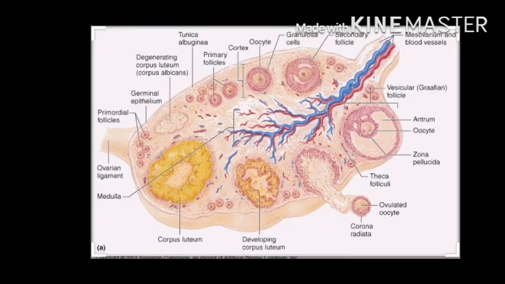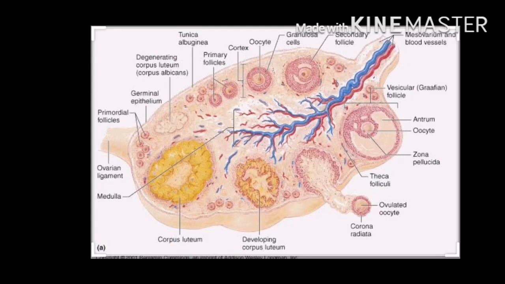So ova comes out through that Graafian follicle, and the empty structure, that is the corpus luteum, acts as an endocrine gland. And if the fertilization does not take place, then what happened? That corpus luteum degenerates into a white scar called corpus albicans.